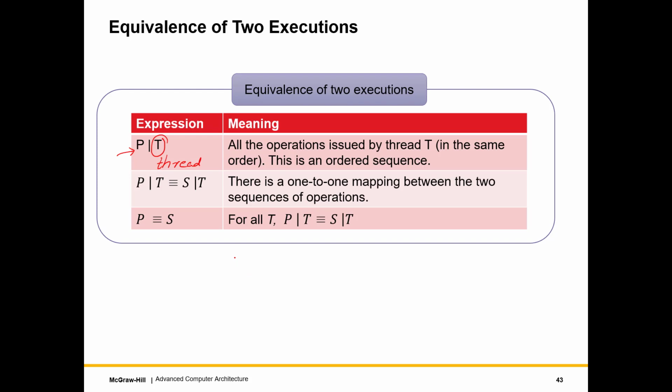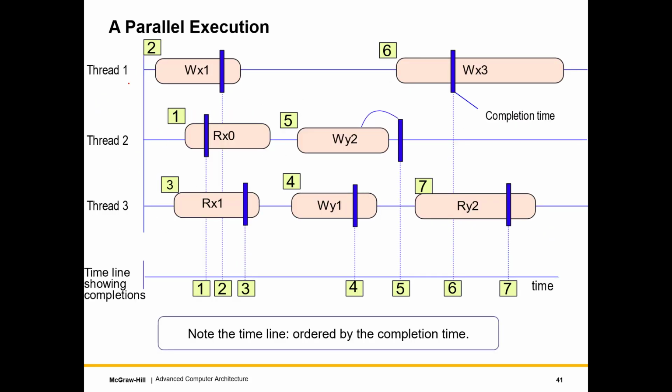Let's go back to the parallel execution. Let's say thread 1. We can see all the operations issued by it. There is a sequential order of all the operations issued by a single thread, right? So for thread 1, all the memory requests, or let's use the generic term operation, are ordered in a linear sequence.